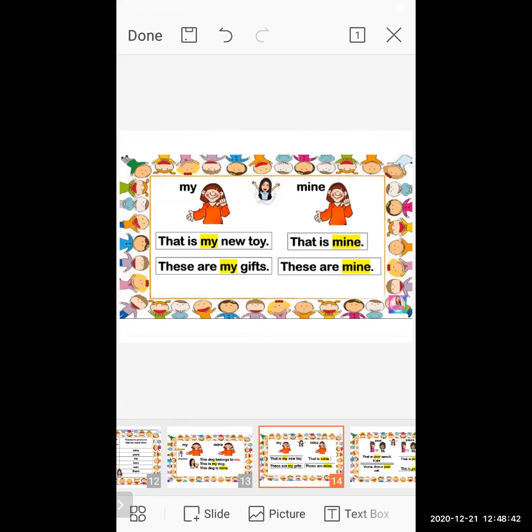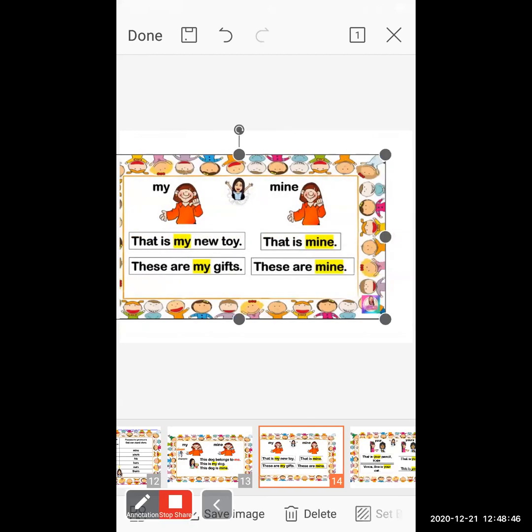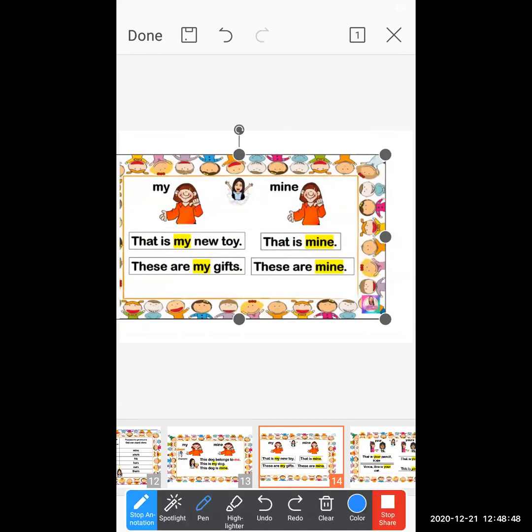Now let's see the next sentence. In the next sentence, she is saying, that is mine. So in this sentence, she does not give the clear information about what she is talking about. Only that is mine. Which word does she use?